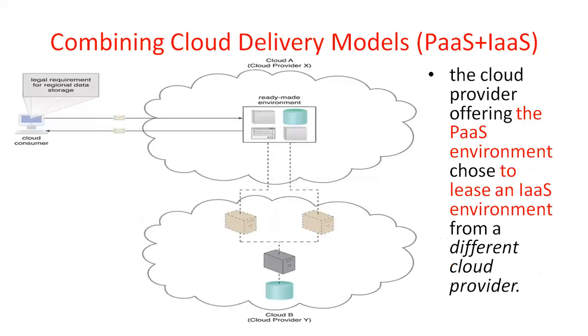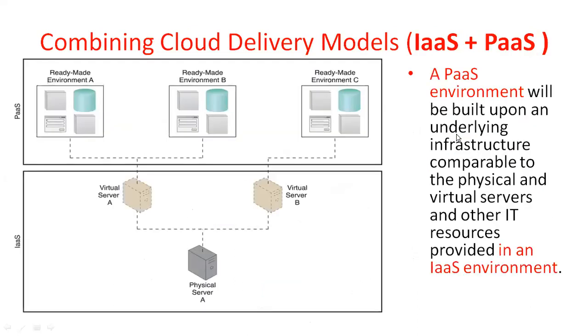Sometimes you may combine the cloud models, PaaS and IaaS. In this case, the cloud provider offers the PaaS environment, but may select to lease an IaaS environment from a different cloud provider. Previously, the PaaS environment was built on top of the IaaS environment.